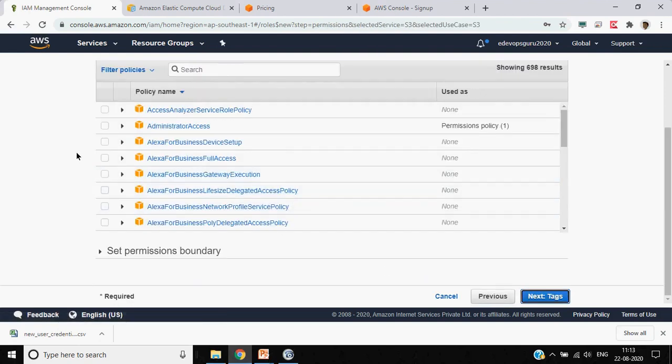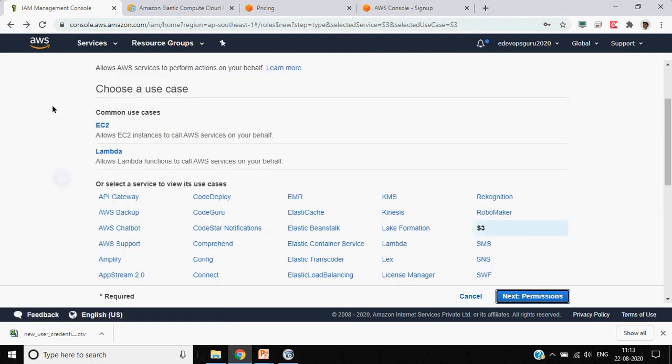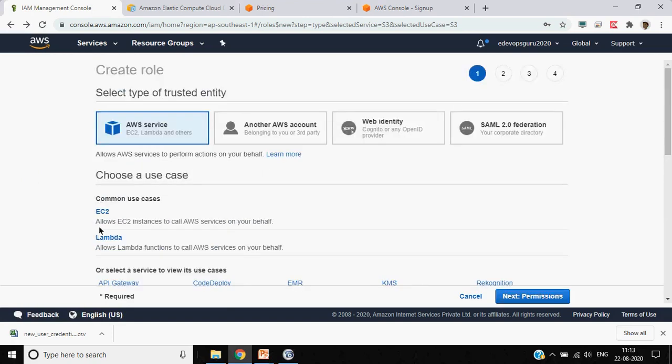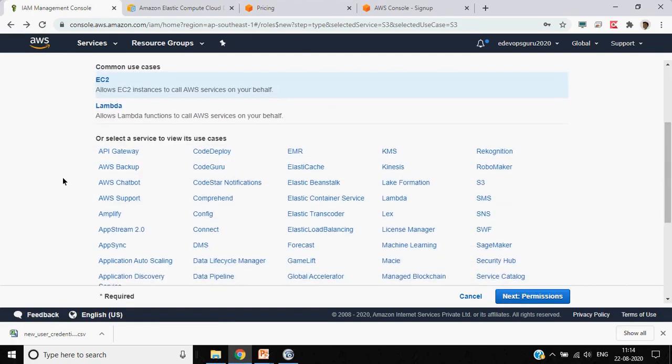Let's take a simple EC2 use case itself.